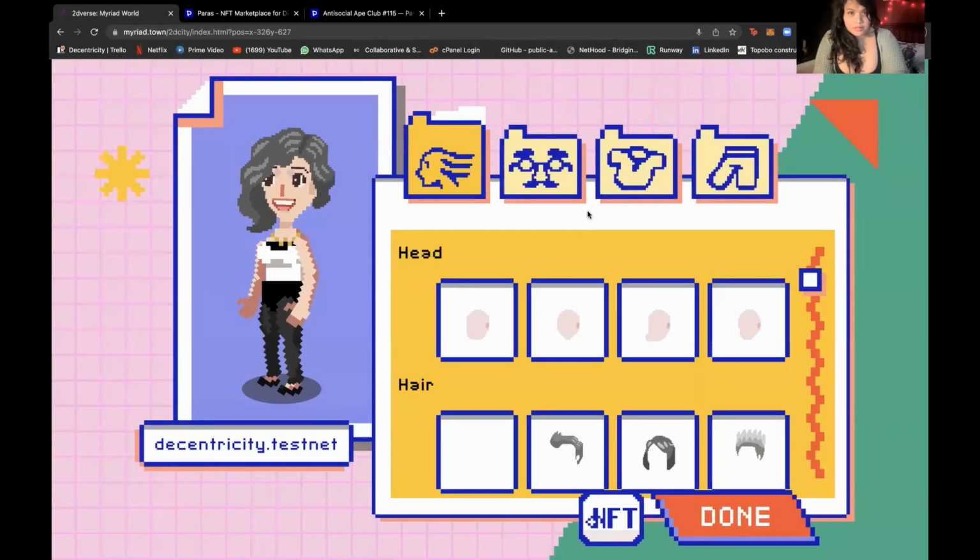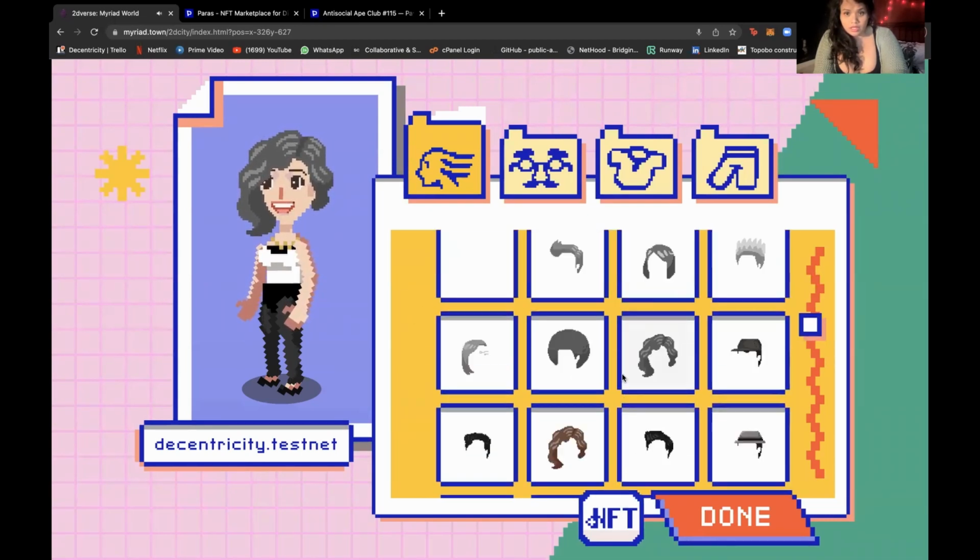Logging in currently uses the NEAR testnet or MetaMask. There are several of our worlds, several realms, that use different chains, so we are a multi-chain metaverse. Then you customize the way you look using these presets.